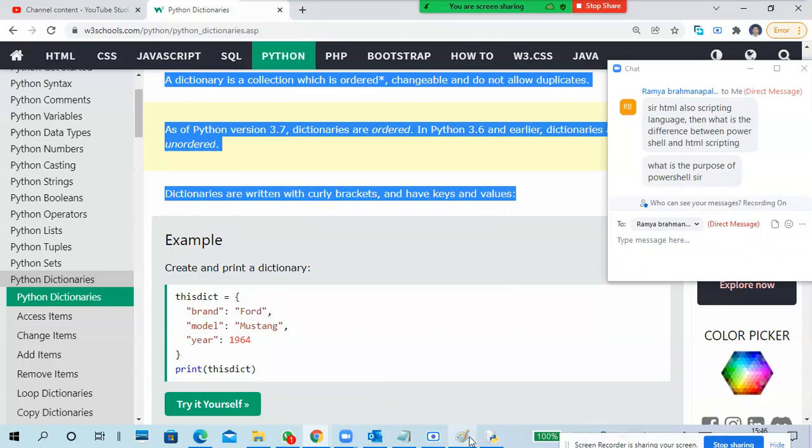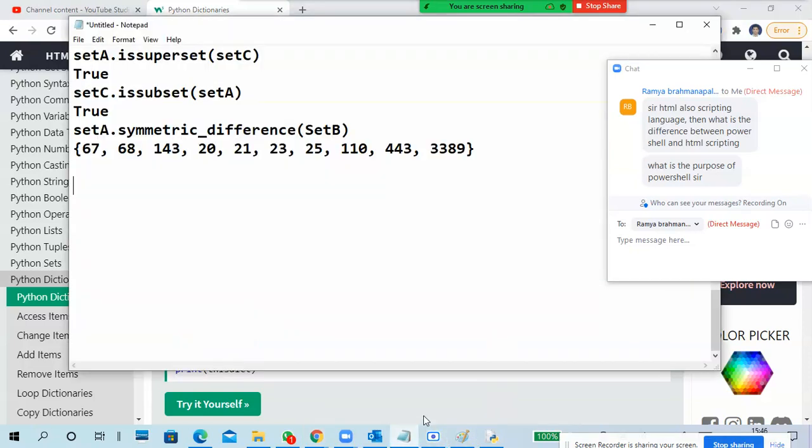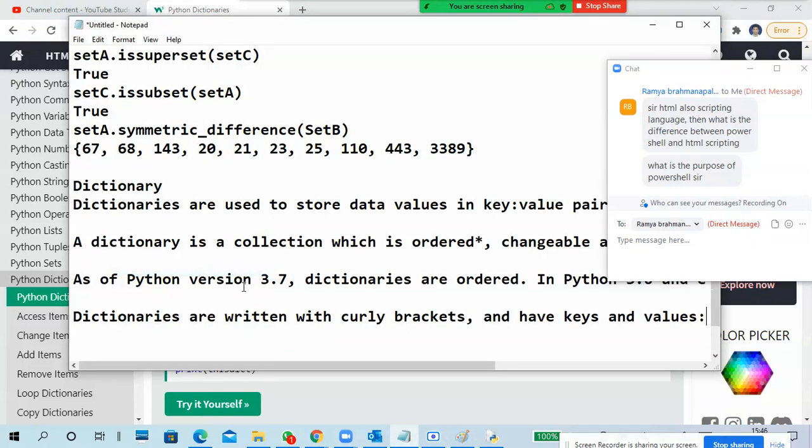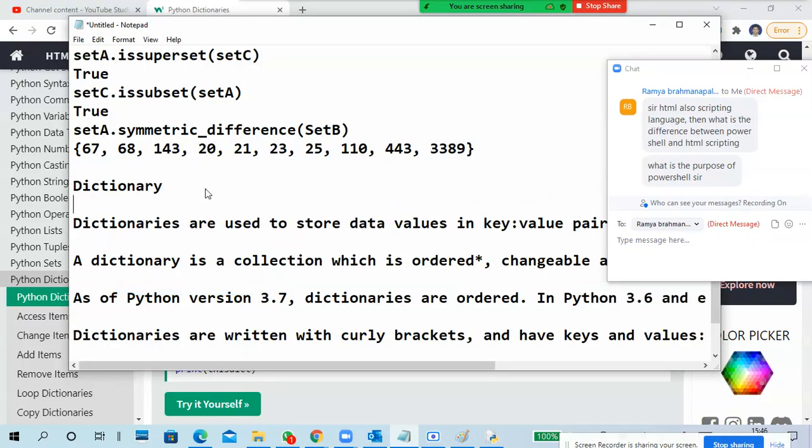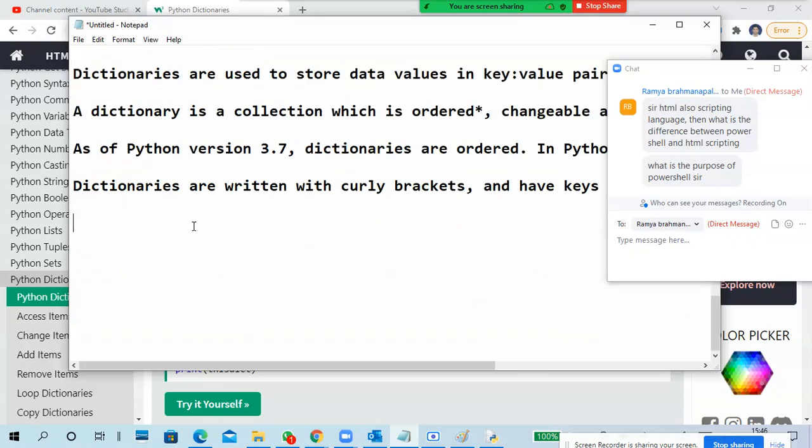Okay, copy it, paste it. Dictionary. So here we are going to write some dictionary things. For example, dic d1. We have to open curly brackets.